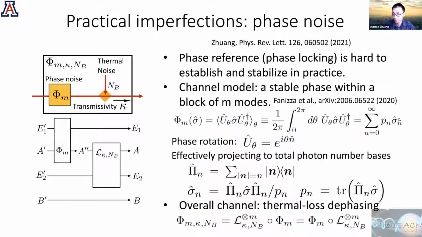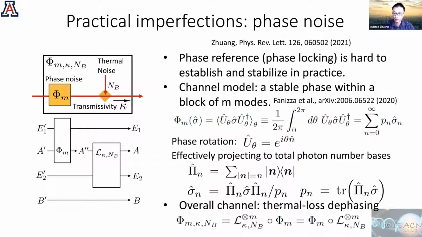You can also write it just like a photon number measurement. Because we know phase rotation is generated by the photon number, if you have phase rotation across these multiple modes, it's equivalent to measuring the total photon number across these M modes. And you can write down these projectors. It's a projection onto the fixed total photon number subspace, and then you can write out this formula.